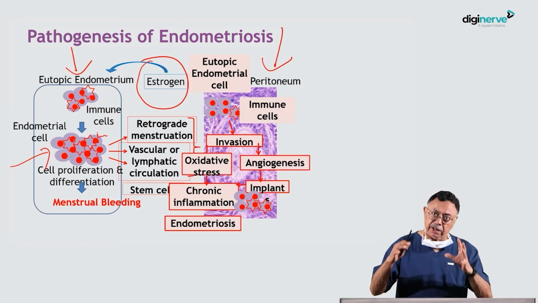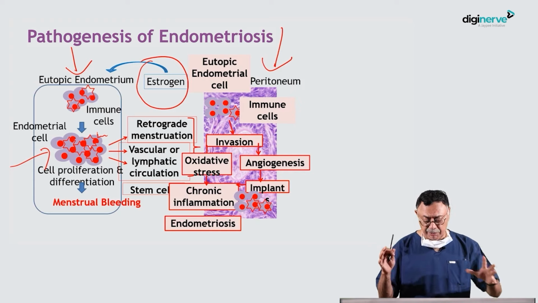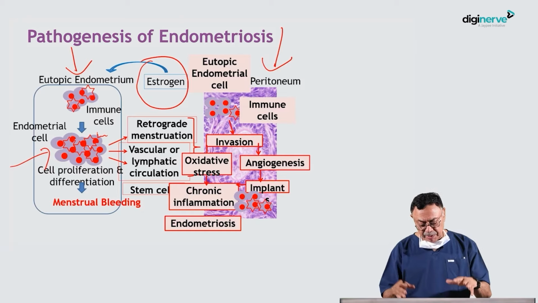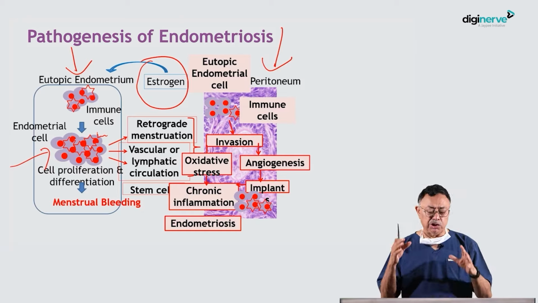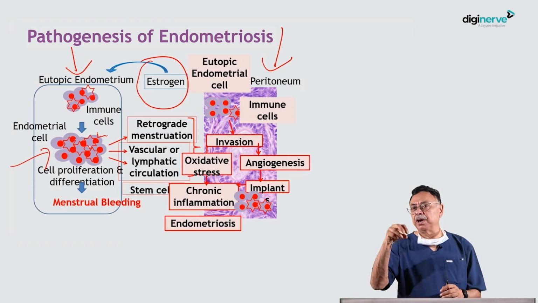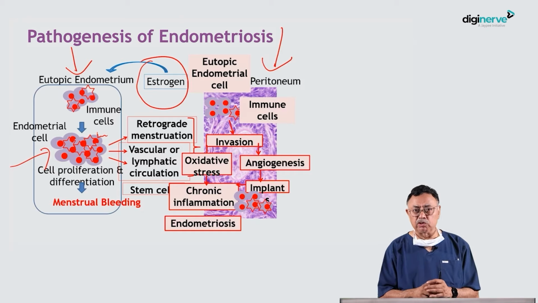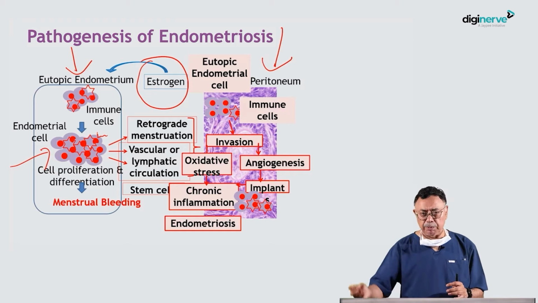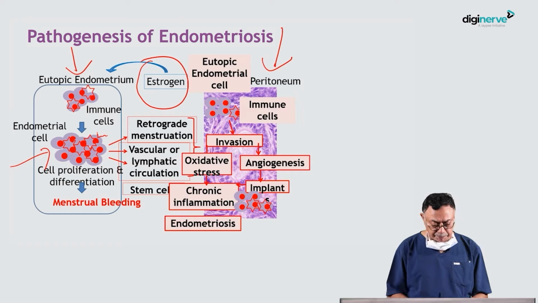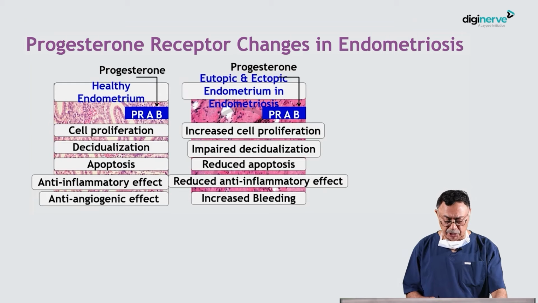On the other side, when the menstrual blood comes into the peritoneum, if the immune system is strong, it phagocytizes the cells. Otherwise, these cells will invade, cause oxidative stress, cause neoangiogenesis, cause chronic inflammation, and these cells will implant in the peritoneal areas outside the uterus, the uterine lining. Could be the uterine surface, could be the ovaries, could be anywhere. And this is what causes endometriosis. So, in a nutshell, this tells you the pathogenesis of endometriosis.